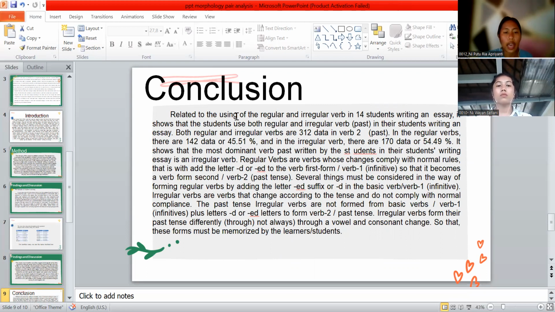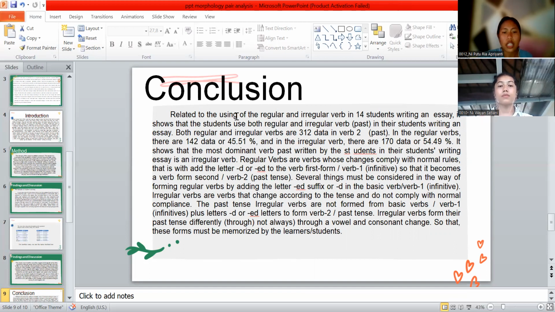Well, regular verbs are verbs whose change comply with normal rules. That is, with adding the letter D or ED to the verb first form or verb one infinitive, so that it becomes a verb in the second form or verb two past tense. Several things must be considered in forming regular verbs by adding the letter ed suffix or d in the basic verbs one or infinitive.